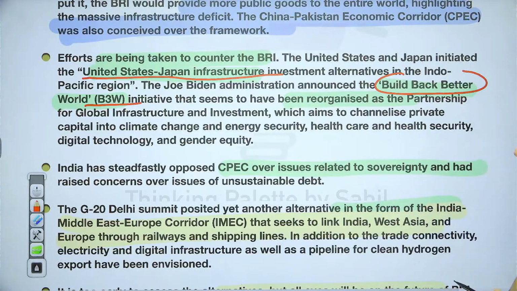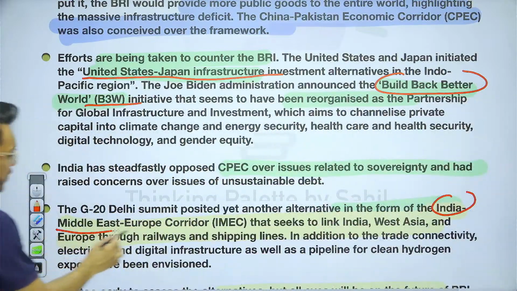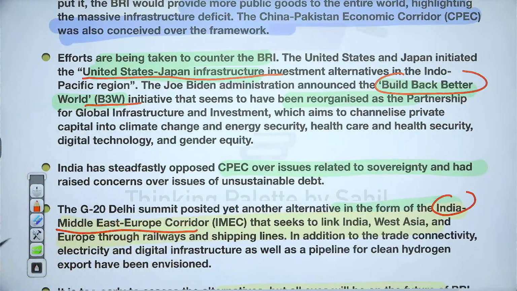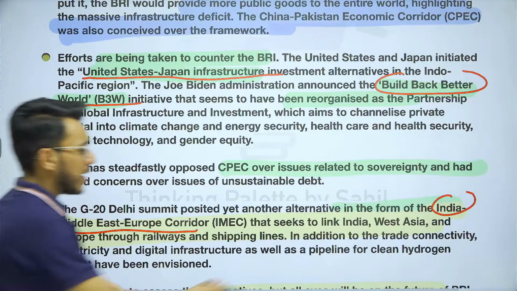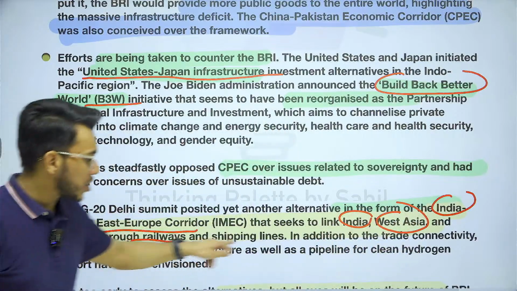Then, guys, if you have followed the G20 recently, the India Middle East Europe corridor has come out. Here, India, the USA, and G20 countries largely are going to link India, West Asia, and Europe through railway and shipping lines.